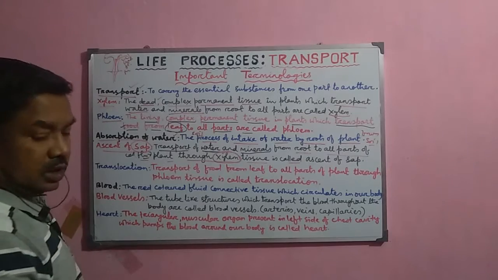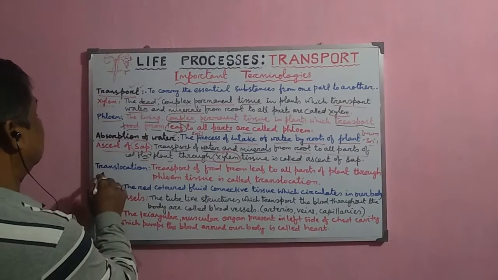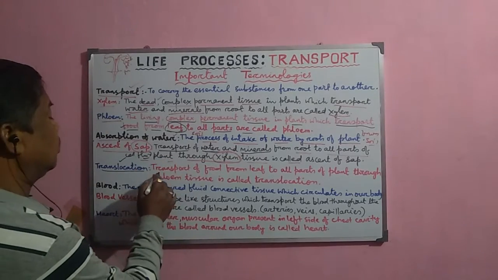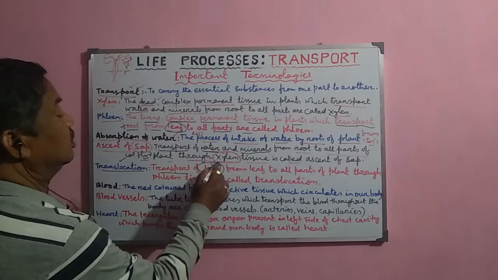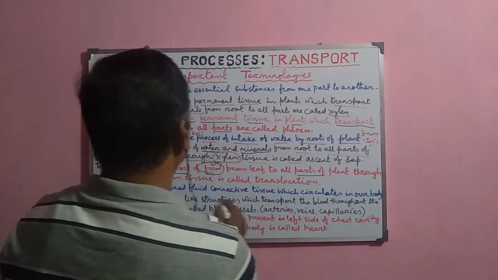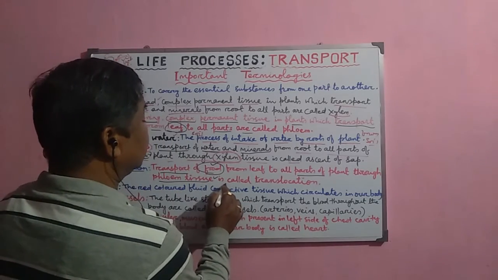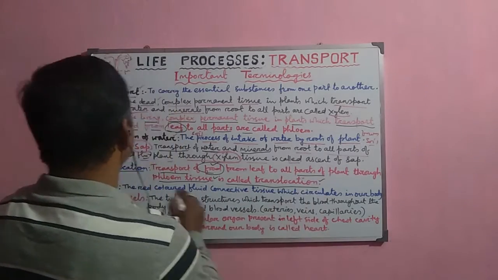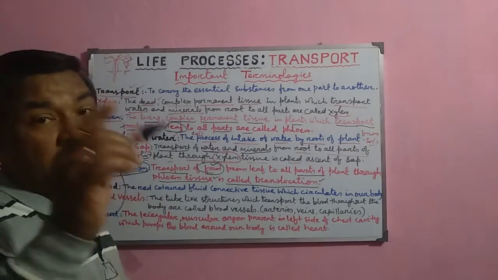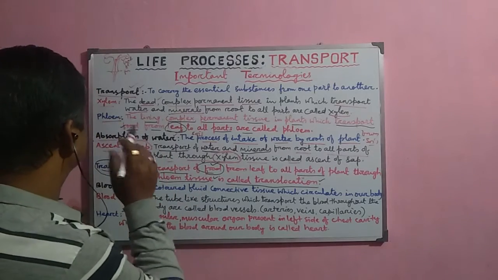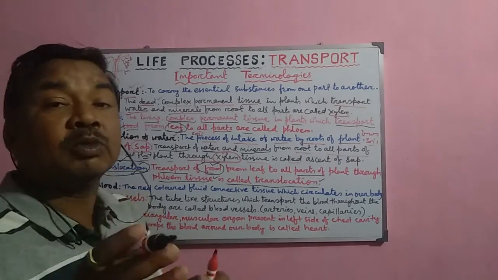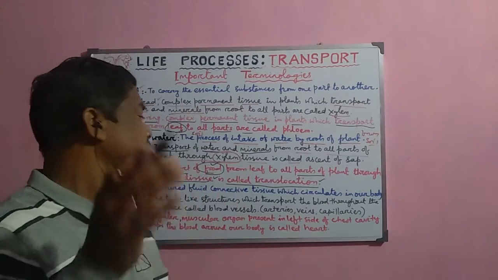Now, the next one, that is translocation. This translocation is another important process which occurs in the plant. That is the transport of prepared food material from the leaf to all parts of the plant through the phloem tissue. And this terminology is used for this particular movement of food. So this is called translocation. That is why this word is specially used for the transport of prepared food material from the leaf to all parts of the plant.